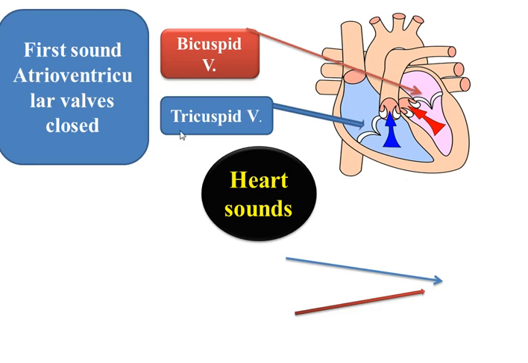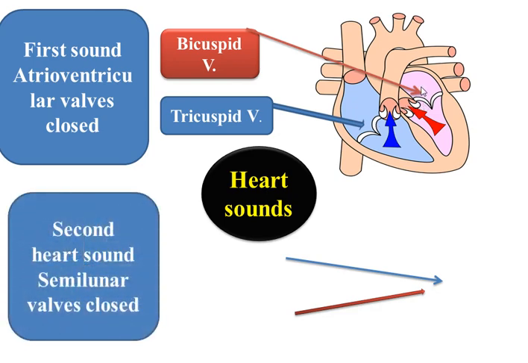So the first sound, we hear it when the bicuspid and tricuspid valves close. When these two valves between the atria and ventricles close, we hear the first sound, lub.